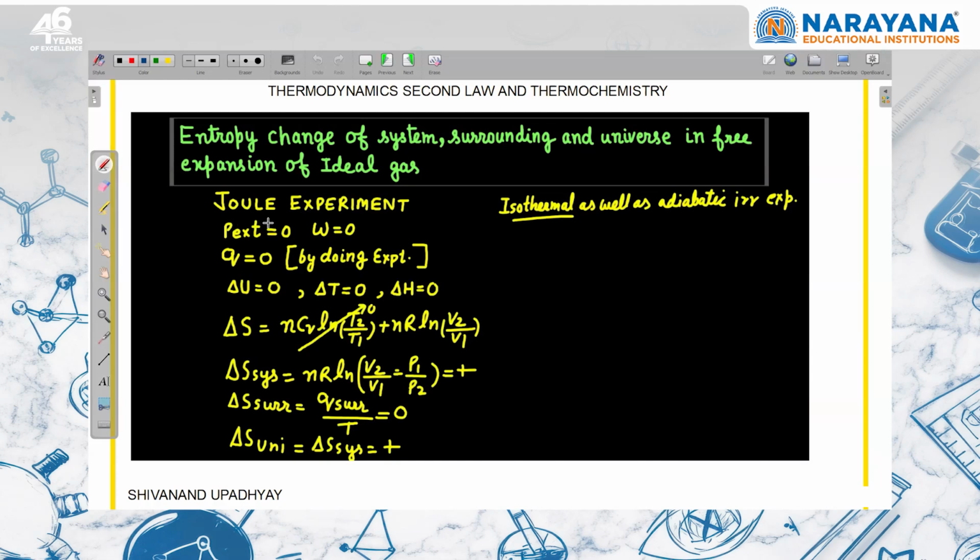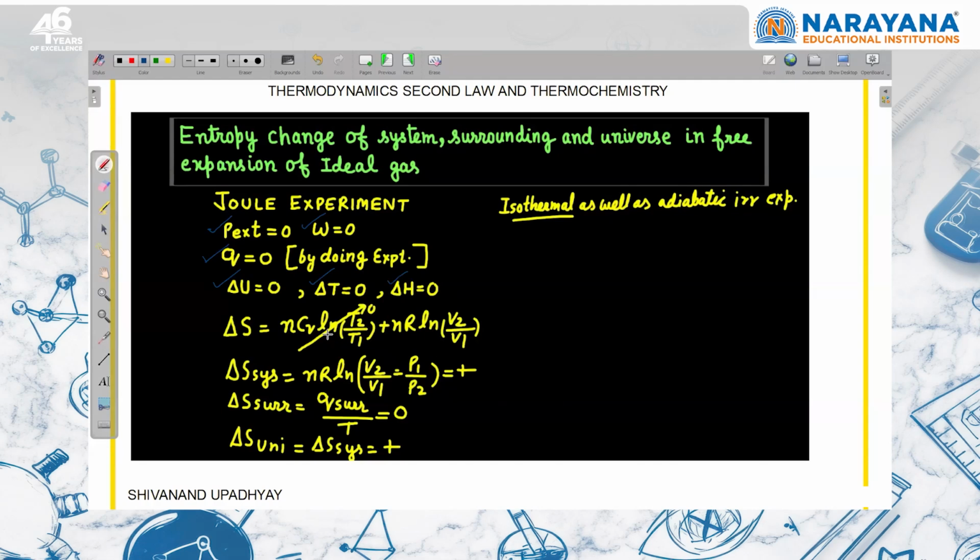So we have already discussed that the external pressure will be zero, so work done will be zero. By doing the experiment, we come to know that there is no exchange of heat energy, so Q will be zero. So by using the first law, we can say delta U will be 0. Delta U is nCv delta T, so delta T will be 0. Delta H is nCp delta T. Since delta T is 0, delta H is equal to 0.